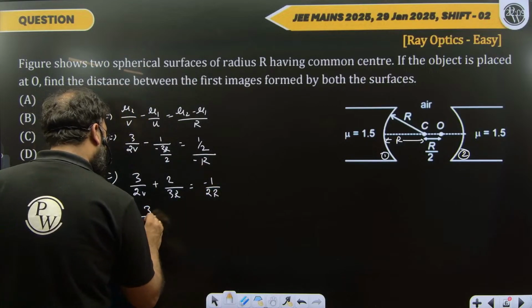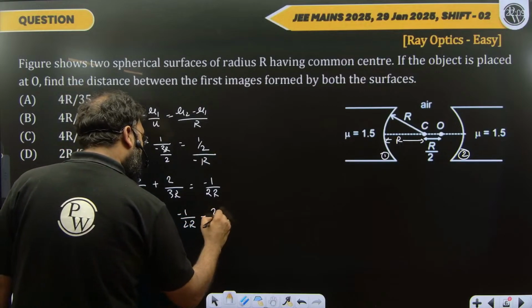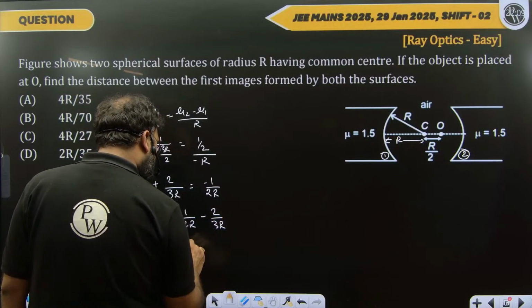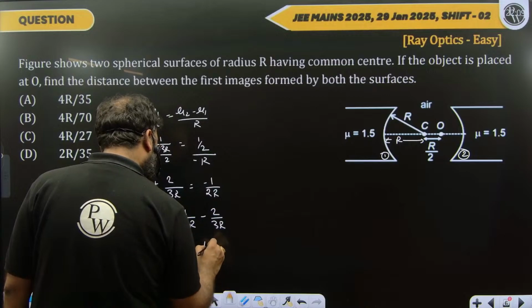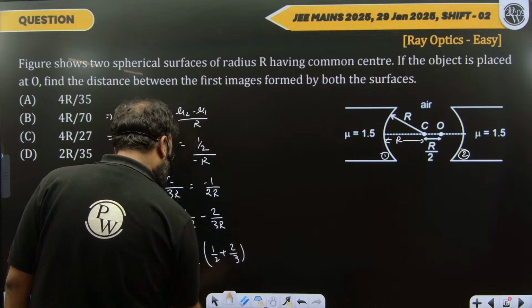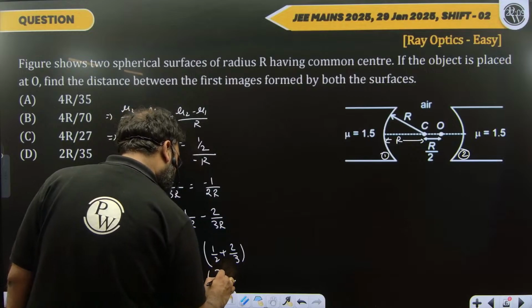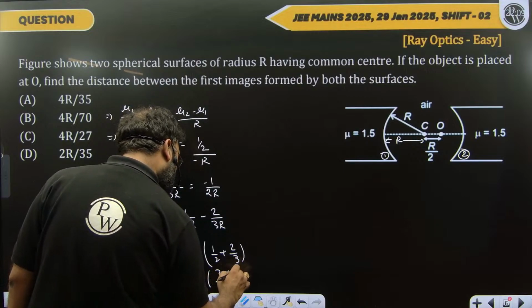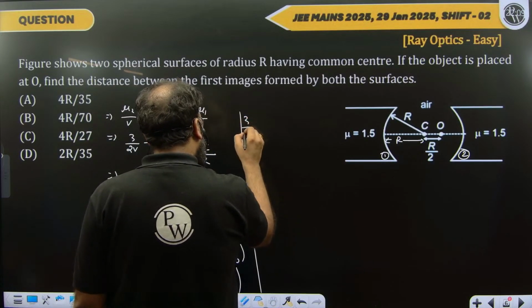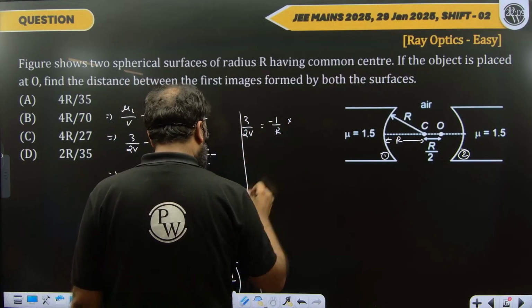Solving this, 3 by 2V equals minus 1 by 2R minus 2 by 3R. Then take minus 1 by R common: 1 by 2 plus 2 by 3. Solving, minus 1 by R, 6 will be the LCM. So I have 3 by 2V equals minus 1 by R into (3 plus 4) by 6, which is 7 by 6.